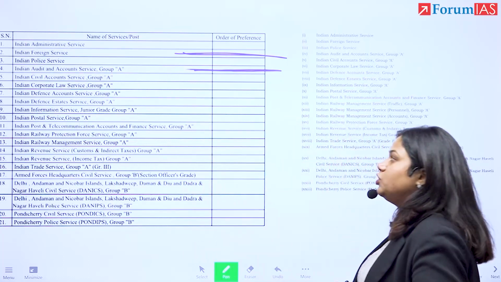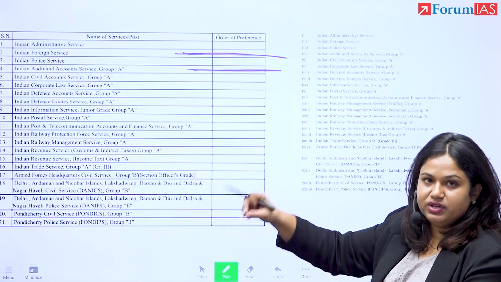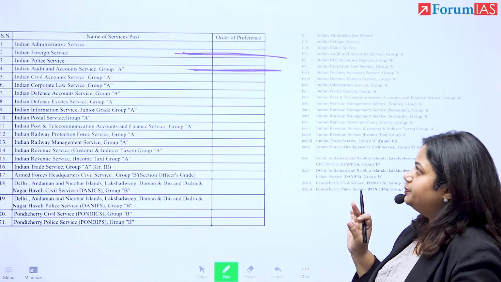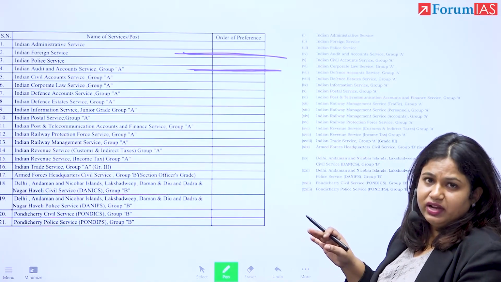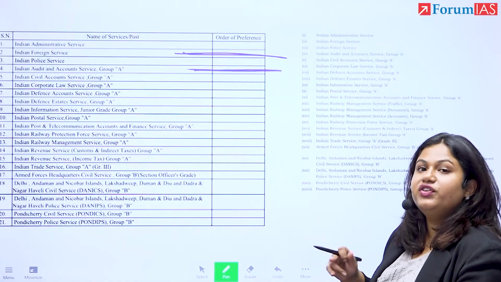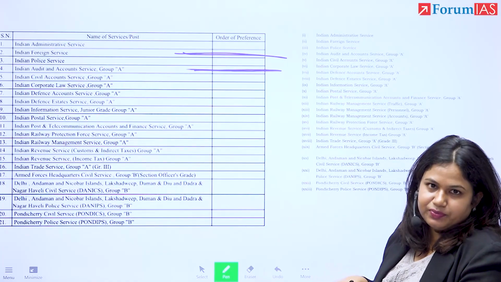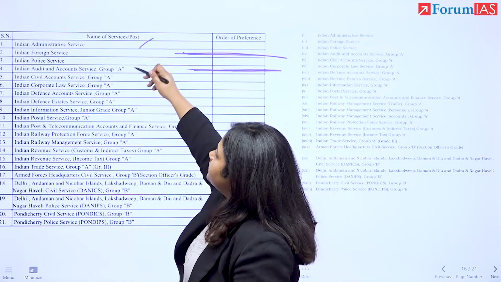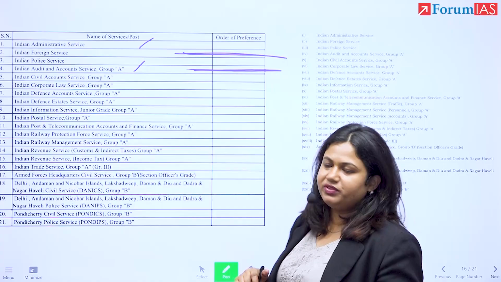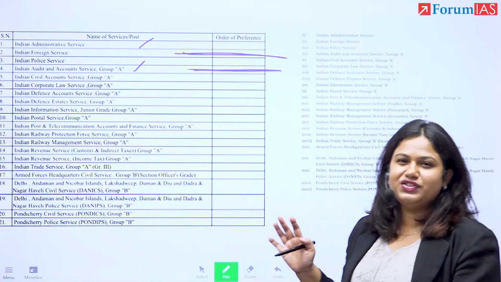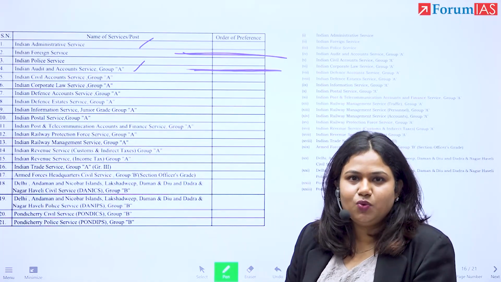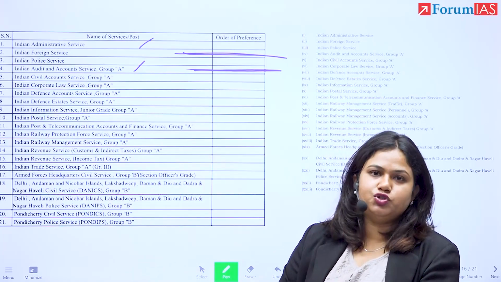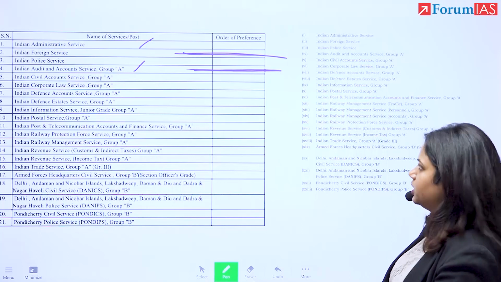Why? Because what you're doing is that in different ministries, you are auditing the accounts, right? And their processes, right? So that means that you will have more of an exposure to different ministries, right? So this person would be happy with administrative service and account service together, right? Or foreign service and account service together, because most ministry headquarters will be in big cities, and again, you will also have a broader exposure to different types of ministries and work experience.